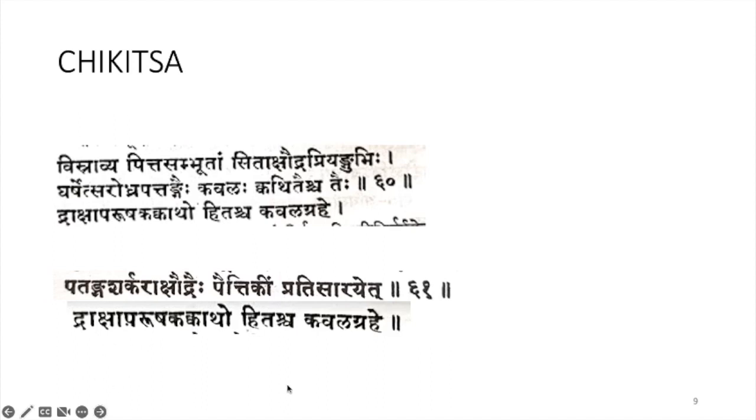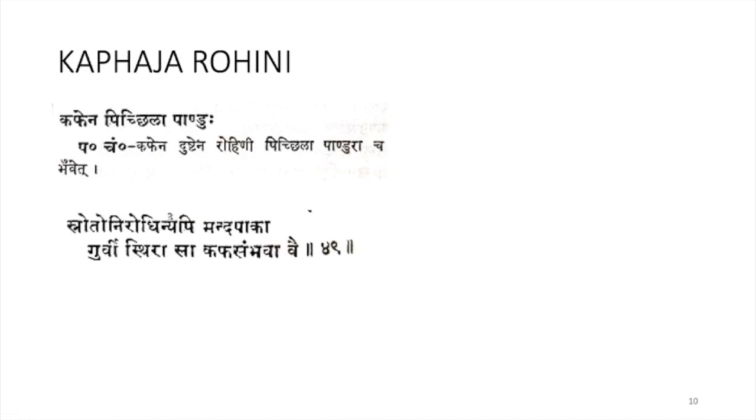Next comes Kaphaja Rohini Lakshana: Kaphena, Pichila, Pandu. So in Kaphaja also the Rohini Samanya Lakshana will be there. There will be Mamsankura blocking the throat, but that will be Pichila in Kaphaja. If it is caused by Kapha dosha, then the Mamsankura will be Pichila, slimy, and Pandura, white in color. So that is according to Ashtanga Hridaya.